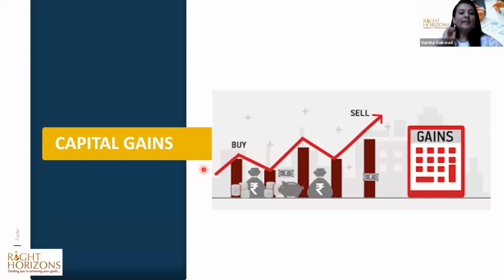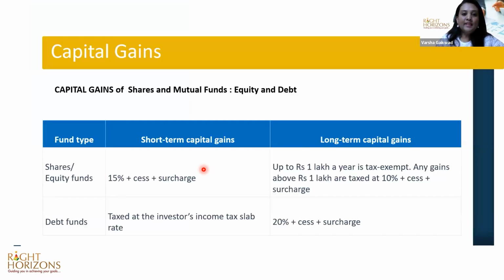Now let's look at capital gains from shares, mutual funds, and debt mutual funds, and also how the calculations are done. You should be aware of how these gains are calculated and when these gains will come into the picture. First, let's look at shares and mutual funds. We have two categories: one is equity linked and one is debt linked.